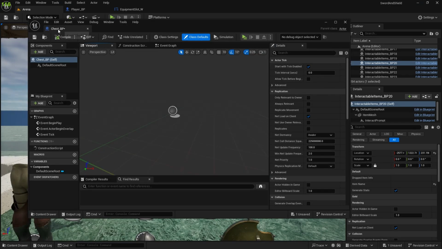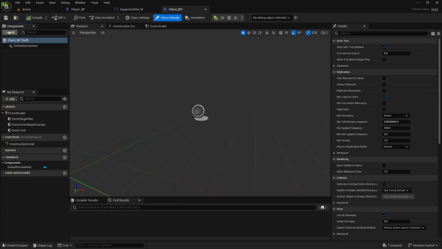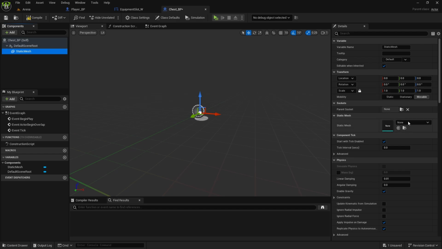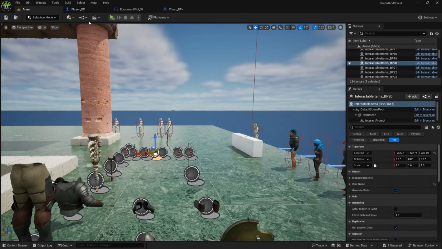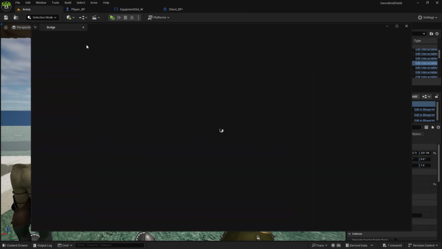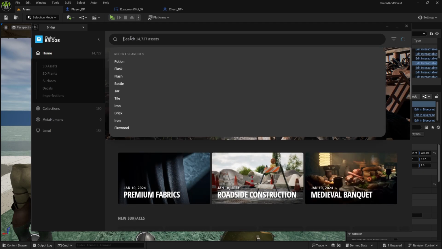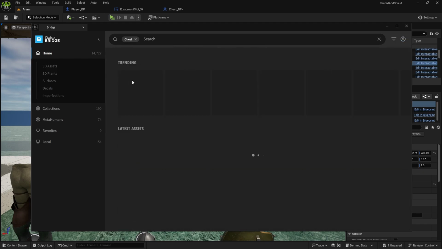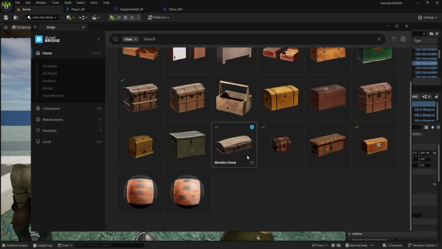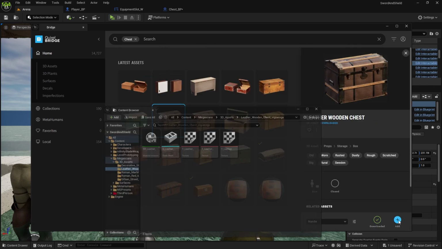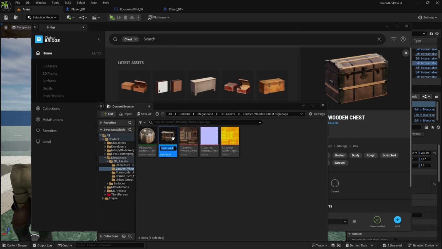And in here we need to add static mesh. At the moment we don't have any static mesh, so go to Quixel Bridge, and in here just search for chest. There are plenty of assets here that we can use. As you can see, I downloaded a few of them, but for this tutorial I'm just going to use this one here and this smaller one. So add it to the project. This one I'll rename to medium chest underscore SM.